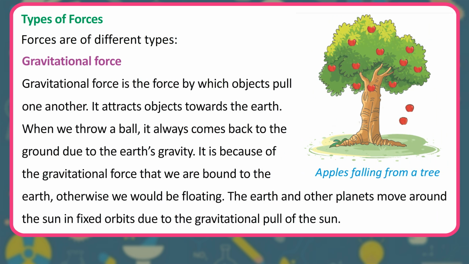Gravitational force. Gravitational force is the force by which objects pull one another. It attracts objects towards the earth. When we throw a ball, it always comes back to the ground due to the earth's gravity. It is because of the gravitational force that we are bound to the earth. Otherwise we would be floating. The Earth and other planets move around the Sun in fixed orbits due to the gravitational pull of the Sun.